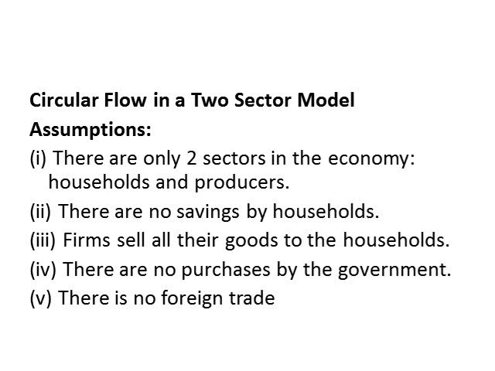Circular flow of income in the two-sector model. In our syllabus, there is only the two-sector model. There are some assumptions. There are only two sectors in the economy, households and producers. There are no savings by households. Firms sell all their goods to the households.